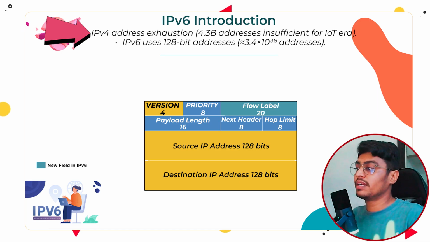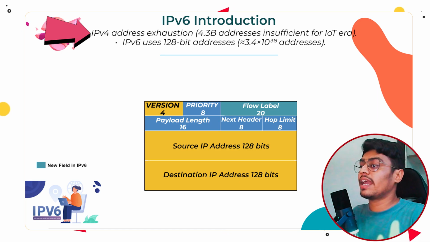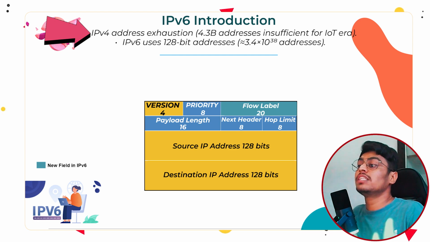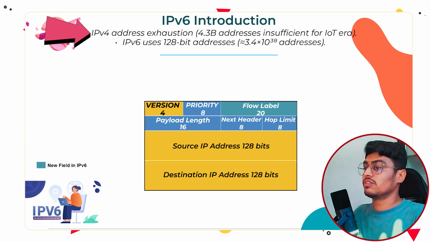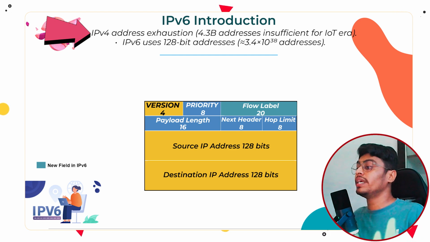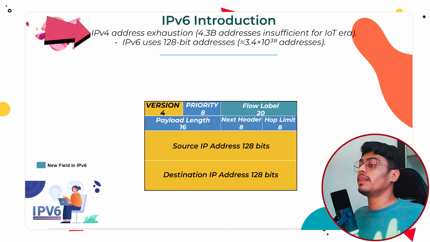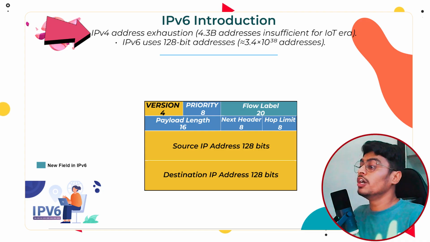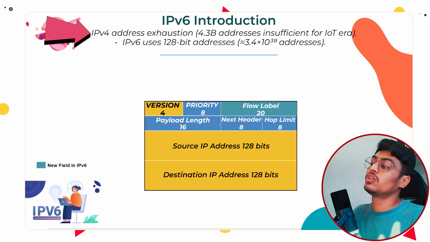IPv4 had limited IP addresses, and even after using techniques like NAT, network address translation, and classless addressing, it fell short. That's why we use IPv6, which has a 128-bit address, providing 2 power 128 possible addresses. This is 2 power 96 times more than IPv4, a huge value sufficient for the next 50 to 60 years.